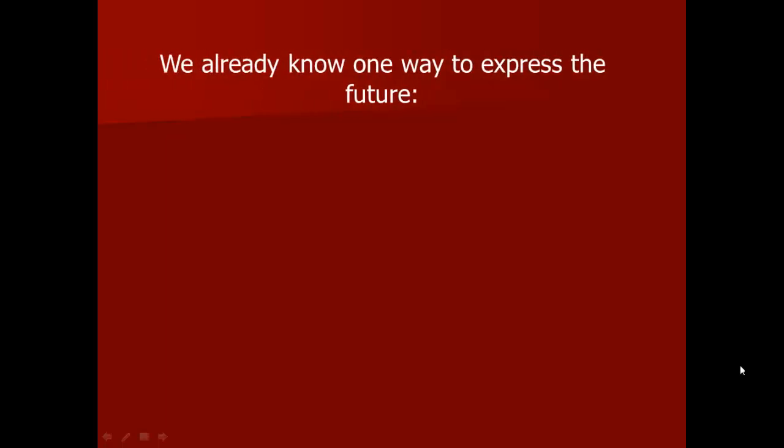Now we've already learned one way to express the future tense in 7th grade, and that would be ir plus a plus infinitive, which technically states what you are going to do since you're using the verb ir. And as you've learned, you are going to conjugate the verb ir, you're going to put a in between, and then you're going to put an infinitive at the end. The infinitive being an unchanged form of a verb, a verb that doesn't have anything attached to it.